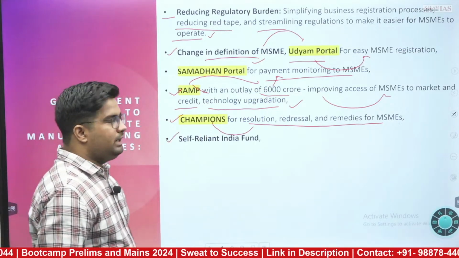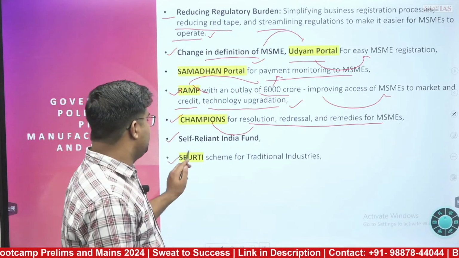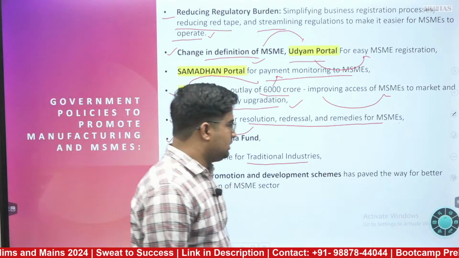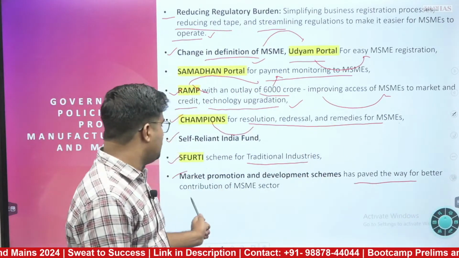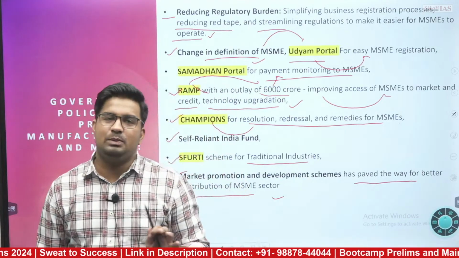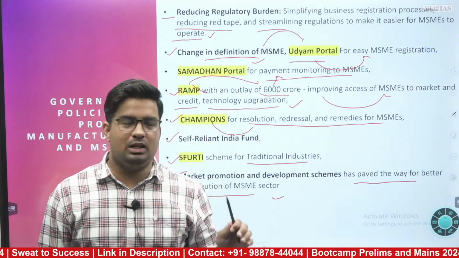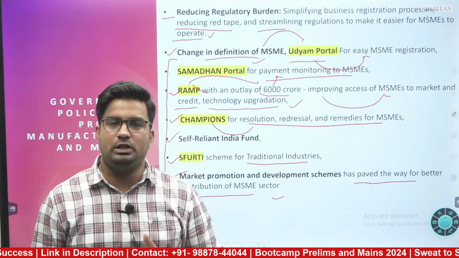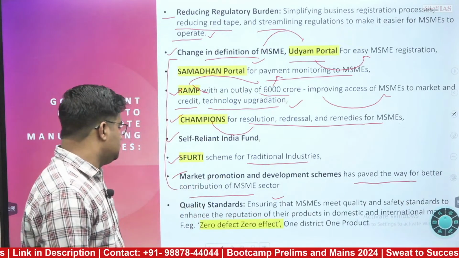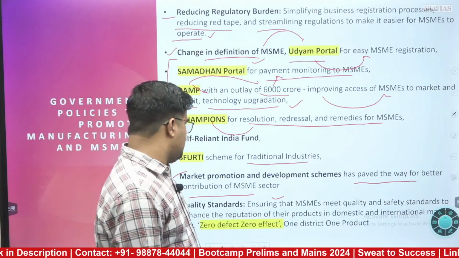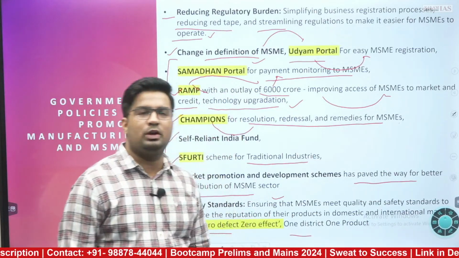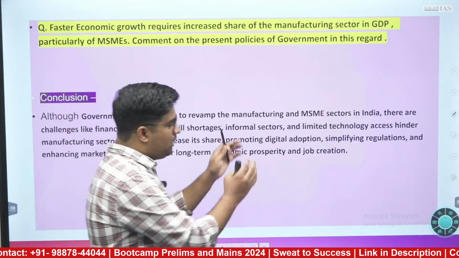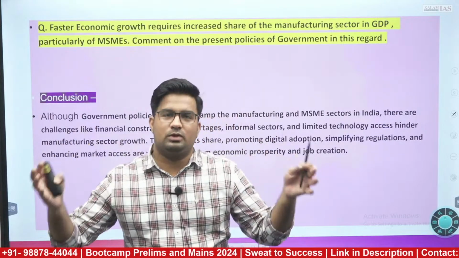Then the Self-Reliant India Fund, we can talk about the SFURTI scheme for traditional industries, and market promotion and development schemes that have paved the way for better contribution of the MSME sector. These are the schemes which you can mention, but within the limit, mention largely the key aspects so that your 150 word limit should not be breached. Furthermore, quality standards are also one thing, Zero Defect Zero Effect, and One District One Product can also be mentioned over here.